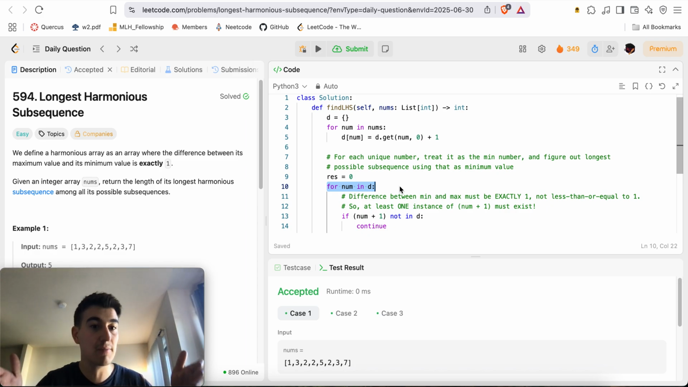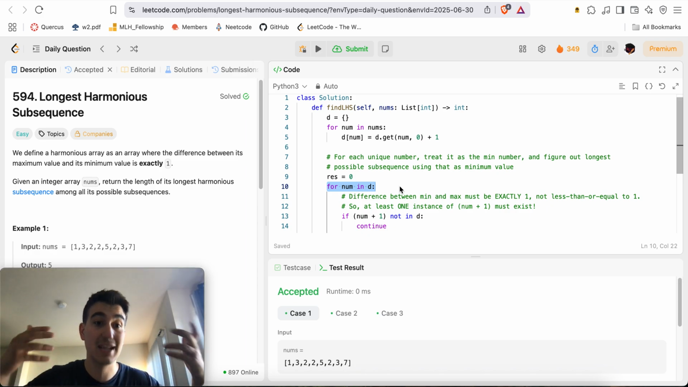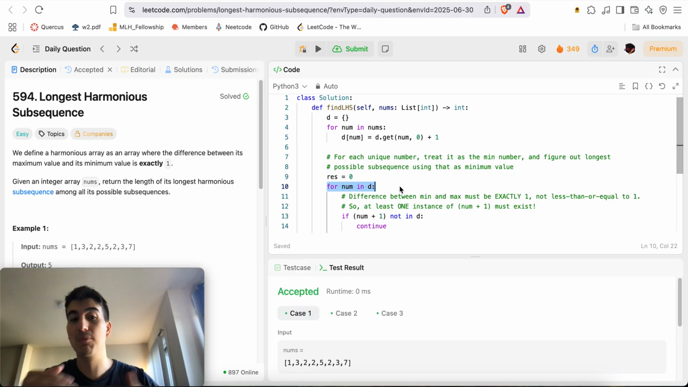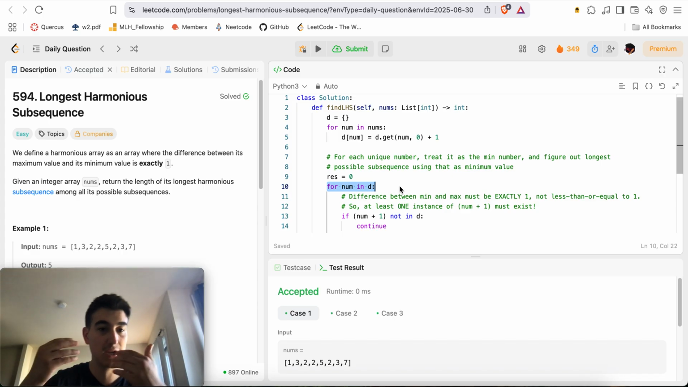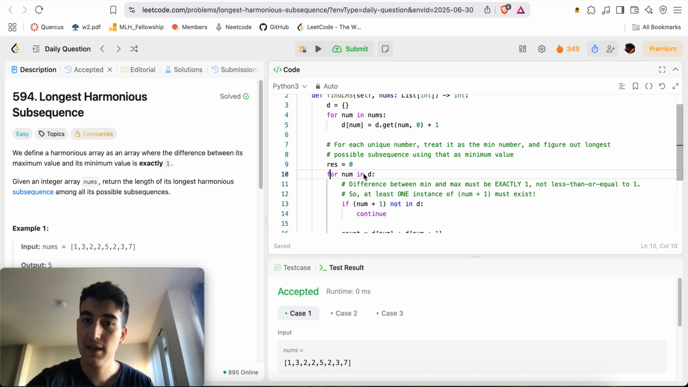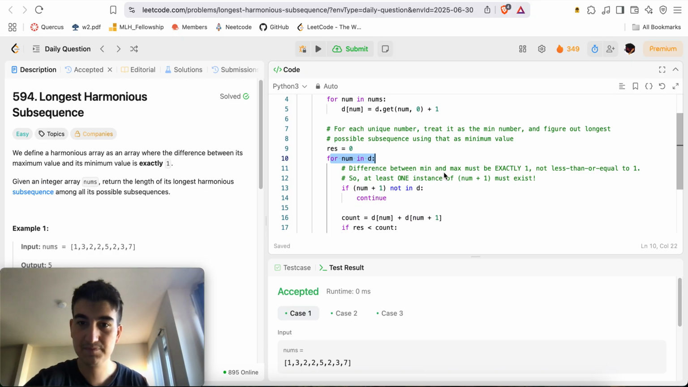Because once I've tried every number, I must have found somewhere the subsequence that ended up being the actual longest, right? Because the actual longest subsequence must have some number as the minimum. So I'm going to try every single possible unique number as the minimum number and figure out the longest subsequence from there. Okay, so here res is initially 0, for each unique number in d.